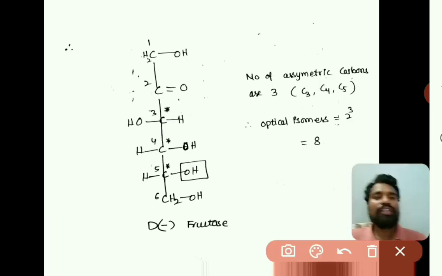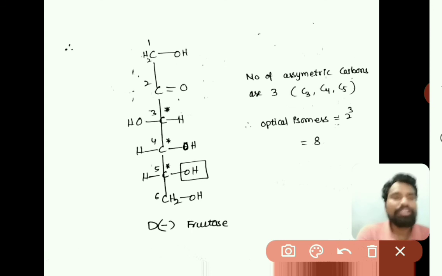So based on all these reactions, reaction with acetic anhydride confirmed 5 OH groups are present, and reaction with PCl5 also confirmed 5 OH groups are present in fructose, and reaction with hydrogen cyanide and reaction with hydroxylamine confirmed that C double bond O group is present, right? And reaction with HNO3 confirmed that C double bond O group is present at second carbon.